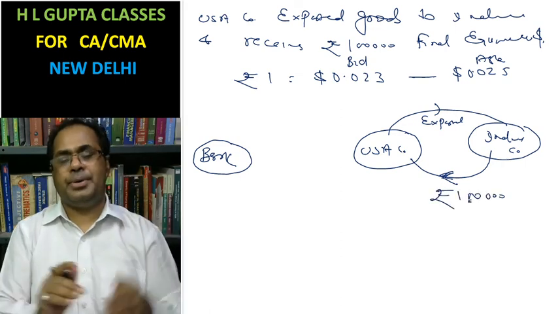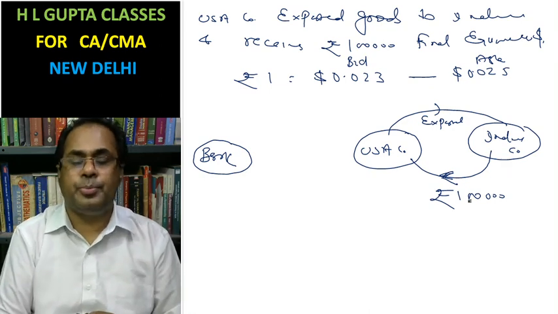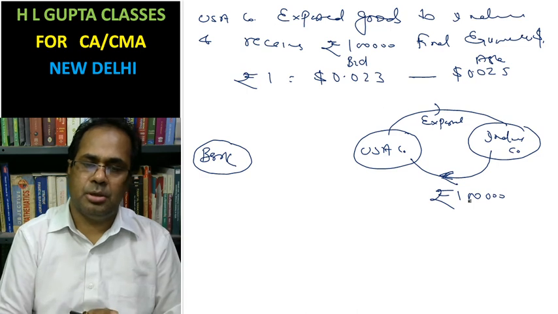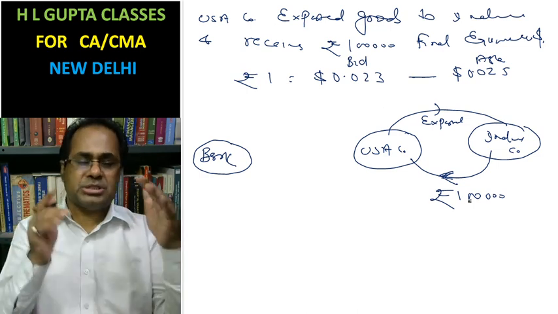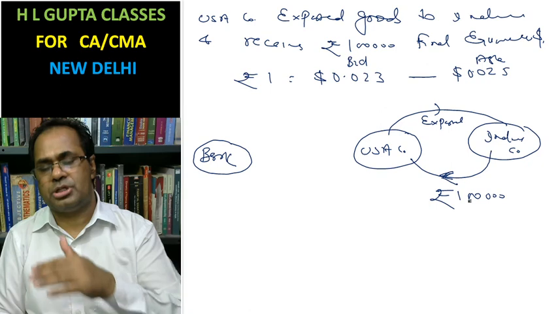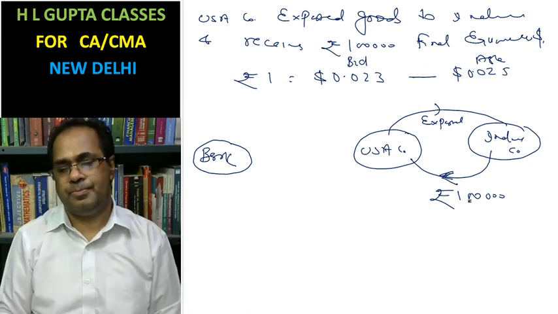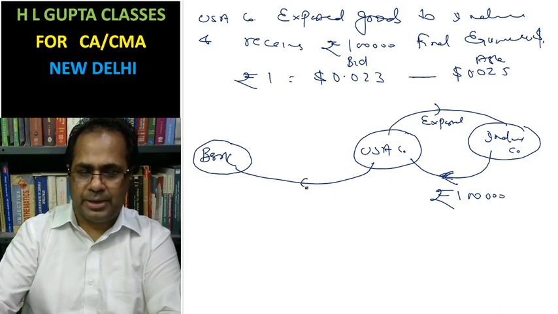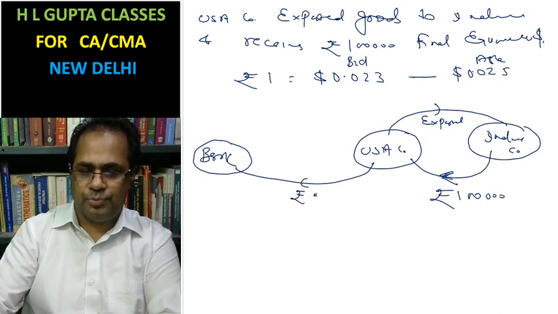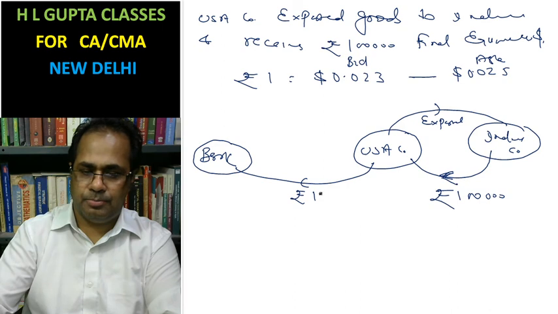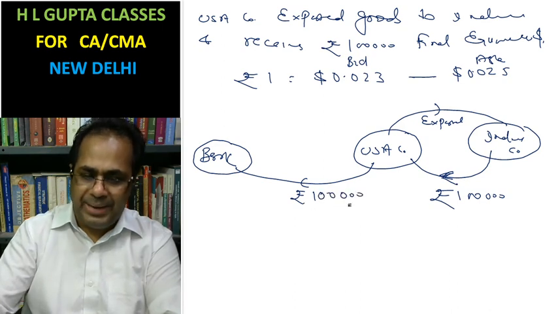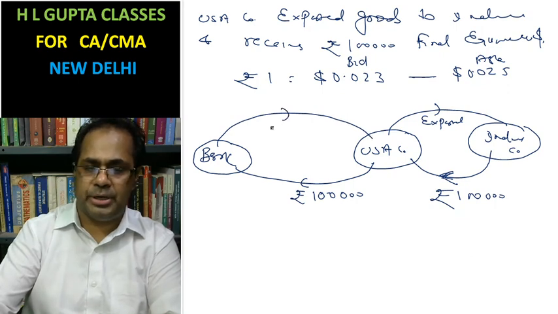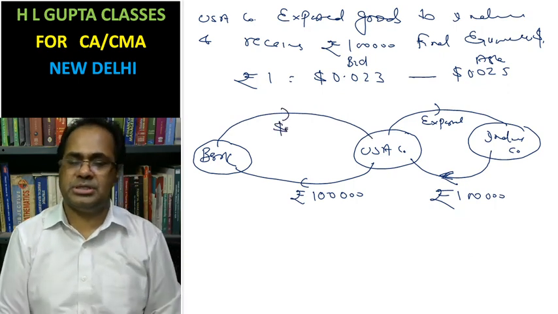Now the USA company has rupees 1 lakh, which is foreign currency. As per FEMA, the USA company must go to the bank to exchange these rupees. In place of rupee 1 lakh, the bank will pay the USA company dollars.